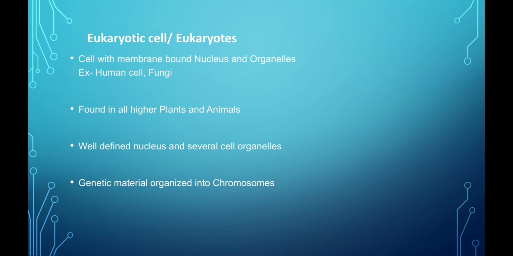The cell with a membrane bound nucleus and which has various membrane bound organelles such as mitochondria, chloroplast, vacuoles, etc. is called a eukaryotic cell. Organisms with eukaryotic cells are called eukaryotes. In eukaryotes, genetic material is present inside the membrane bound nucleus in the form of chromosomes.